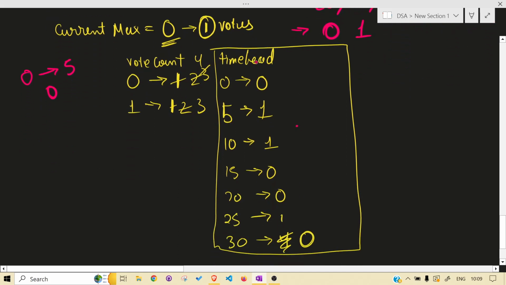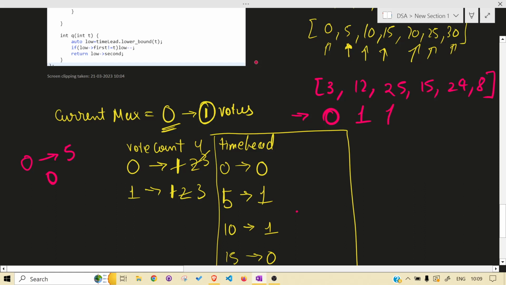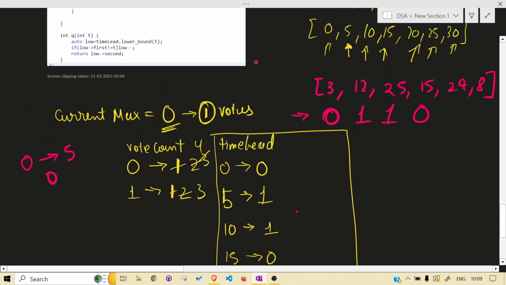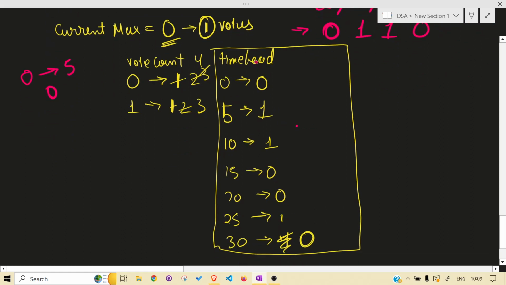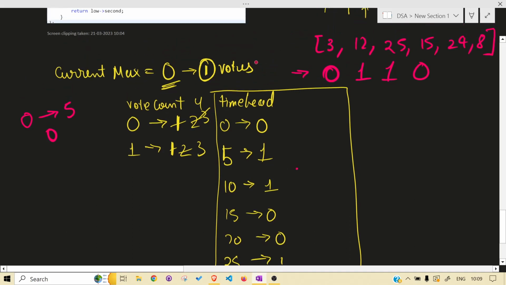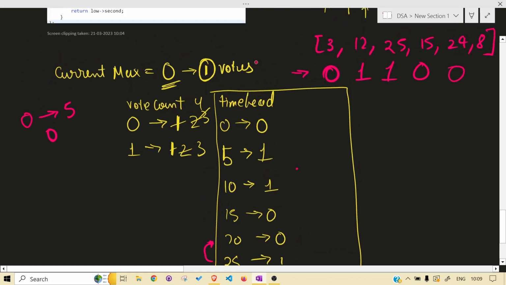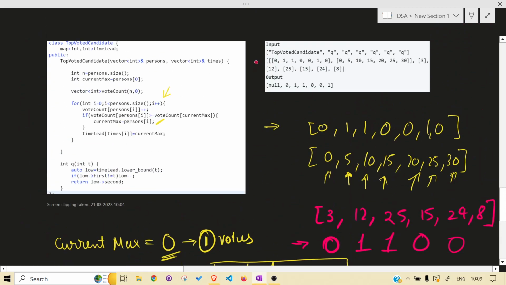25, is 25 present? Yeah, 25 is present, we just return 1. 15 is present? Yeah, it is present, we just return 0. 24 is present? No. What we will get is 25, we will just go back. At back, what do we have? 0. And the last one is 8.